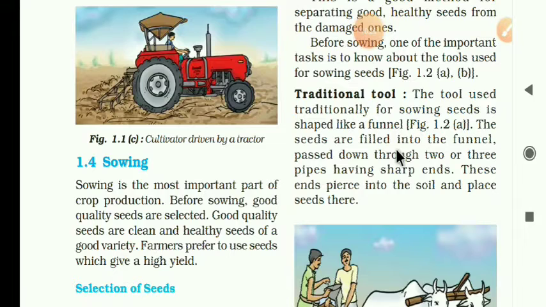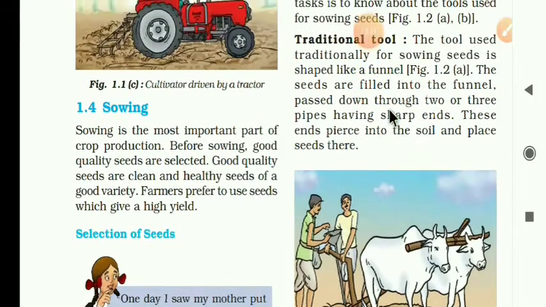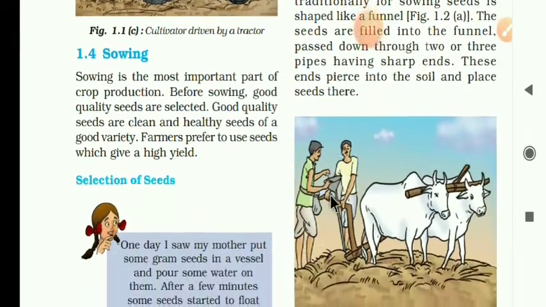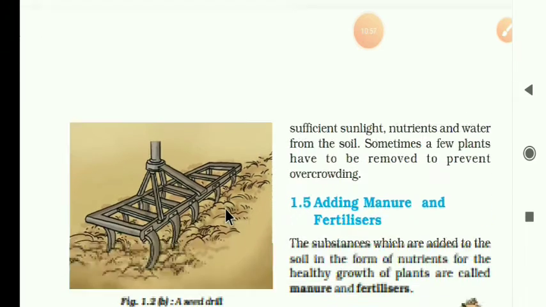The seeds are filled into the funnel and passed down through two or three pipes. Here, two or three pipes having sharp ends. These ends pierce, make holes into the soil and place the seeds there. This way, traditional tools help to pierce the soil.